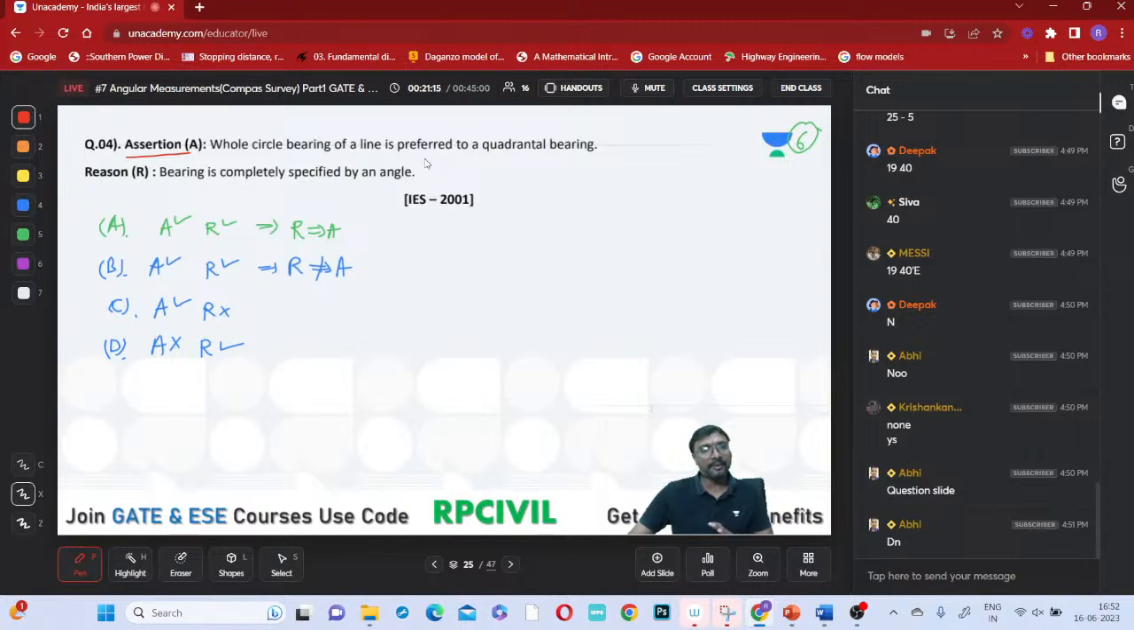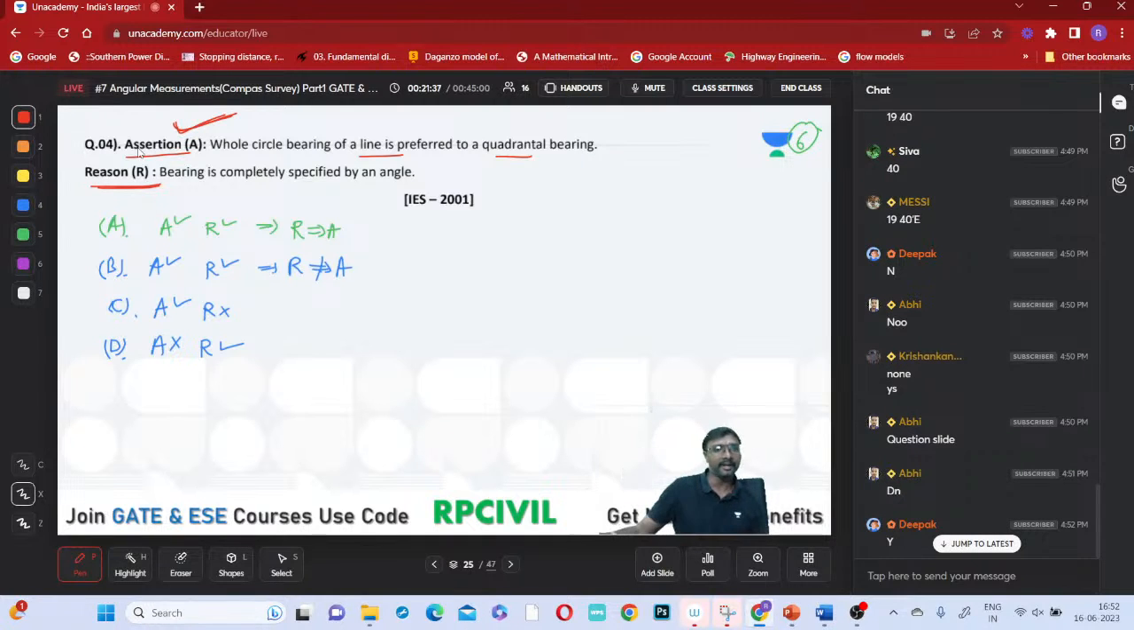Assertion: whole circle bearing of a line is preferred to a quadrantal bearing. So is whole circle bearing preferable, or is quadrantal bearing preferable? Whole circle bearing is preferable, because we will not have any confusion. Generally, for a bearing it is better to represent it by whole circle bearing, so no problem. Calculation-wise also it will be easy.